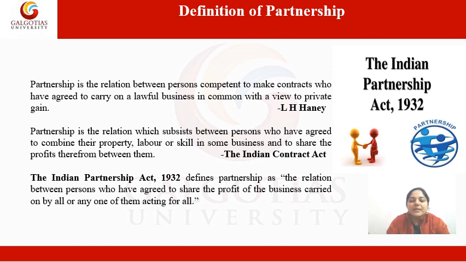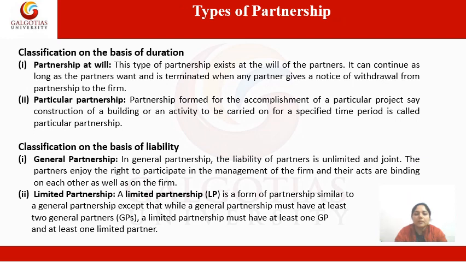It means business is carried on by all, or it may be carried by one person and all others are acting partners. It means one person is acting for all the partners and all others are silent partners. So these were the three definitions of partnership. Now we have a clear idea about partnership.